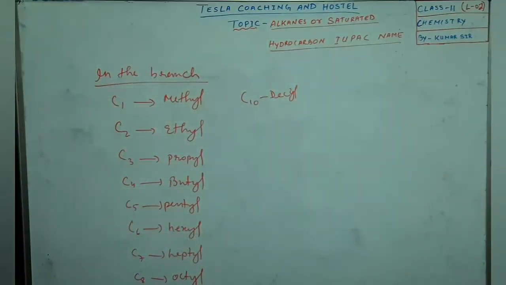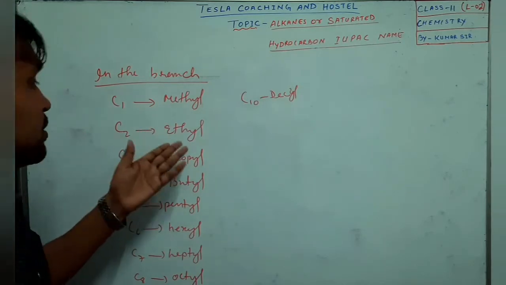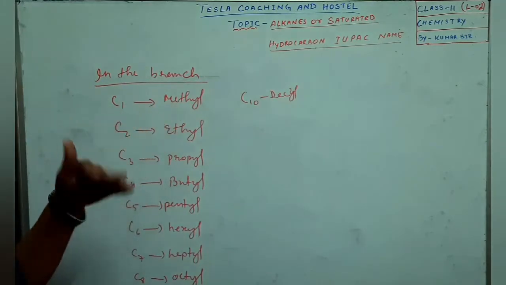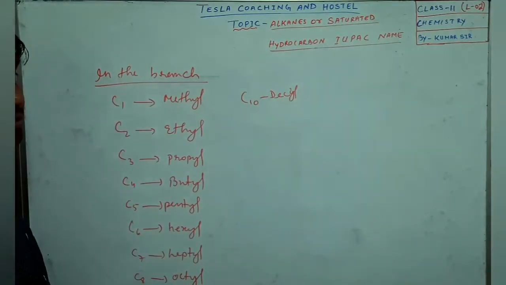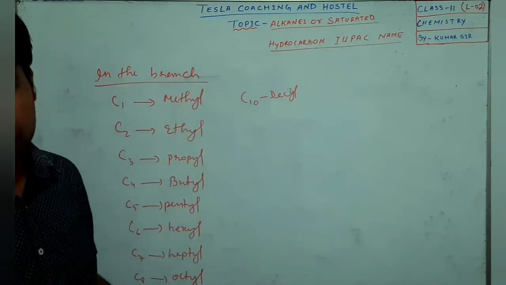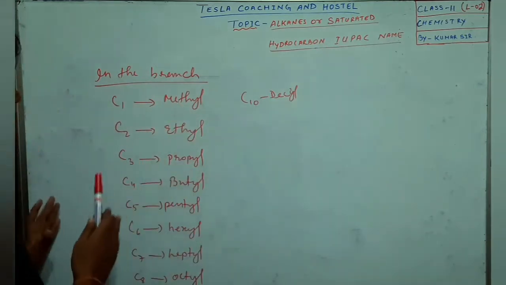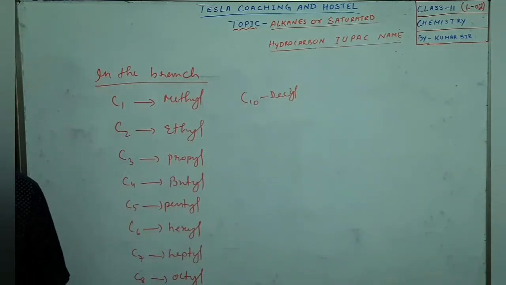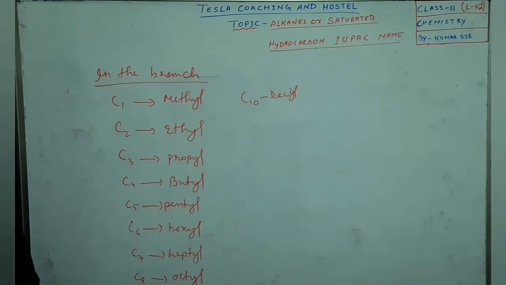So if there are 3 carbons in the branch, then we'll use the prefix propyl. If there are 2 carbons in the branch, then we'll use the prefix ethyl. If there is 1 carbon in the branch, then we'll use the prefix methyl. Again, I'm telling you, this is for the branches or the substituents. For the main chain, we'll use meth, eth, prop, but, like that only. I hope you have understood this. You can take it down, and then I shall give you some questions which you can solve at home, and then you can forward it to me.